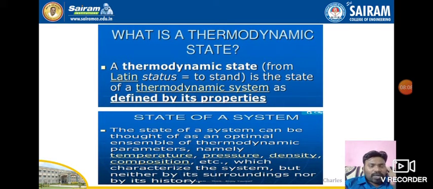If you take a balloon and blow some air inside the balloon, it will possess some volume, it will have some weight, mass, and it will have some length. So all this will define one particular set of properties. Those properties of any particular system are nothing but thermodynamic state. So the state of a system can be thought of as an ensemble of thermodynamic parameters, namely temperature, pressure, density, and composition, etc., which categorize the system, but neither by its surroundings nor by its history.